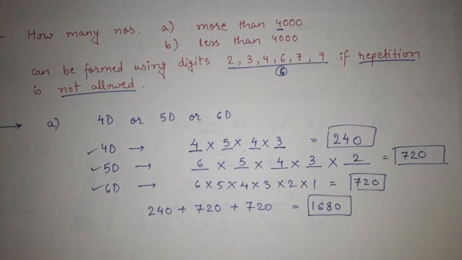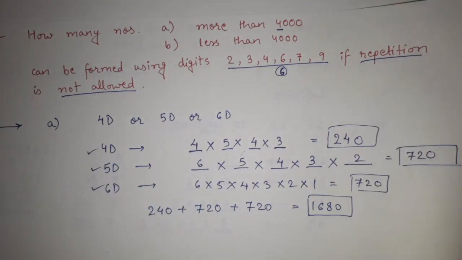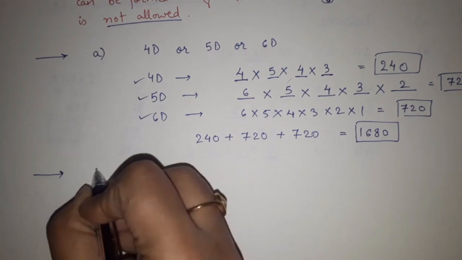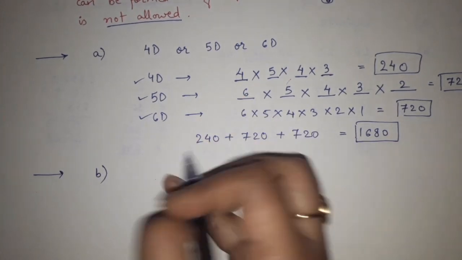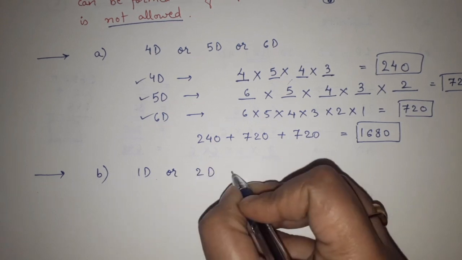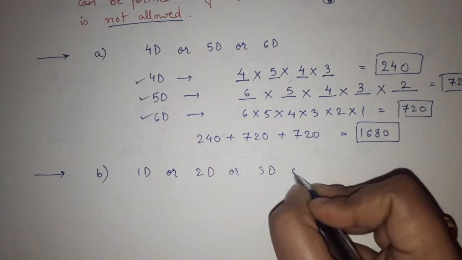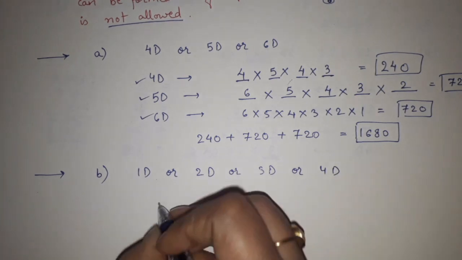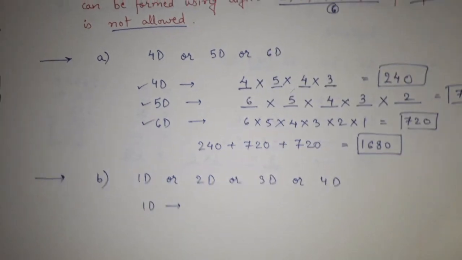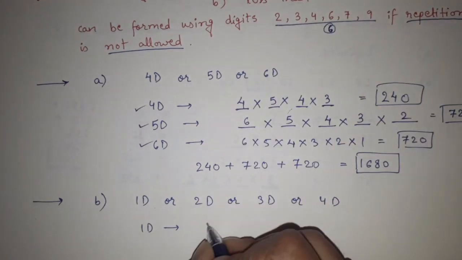Got it? Now similarly, we have to work for the numbers that are less than 4,000. Now for less than 4,000, my number can be either 1 digit or 2 digit or 3 digit or 4 digit. Now for 1 digit we have 6 possibilities. Okay, these 6 digits are there. So 6 possibilities.